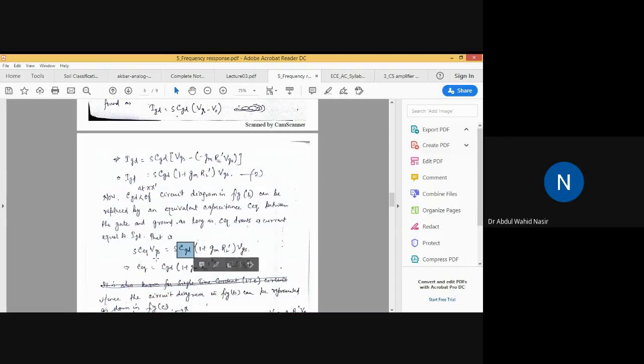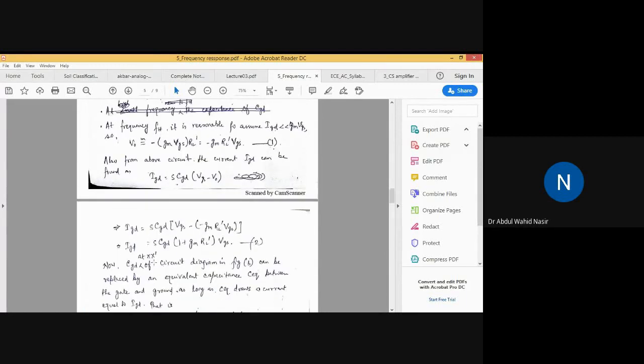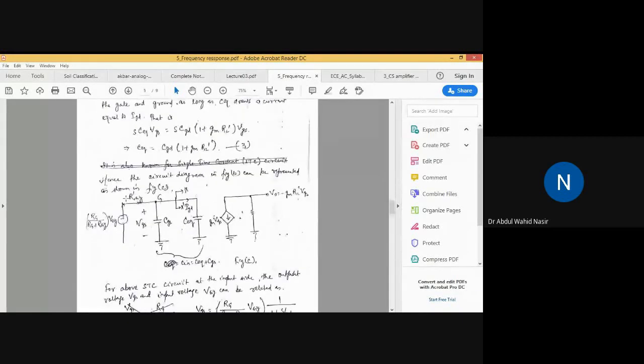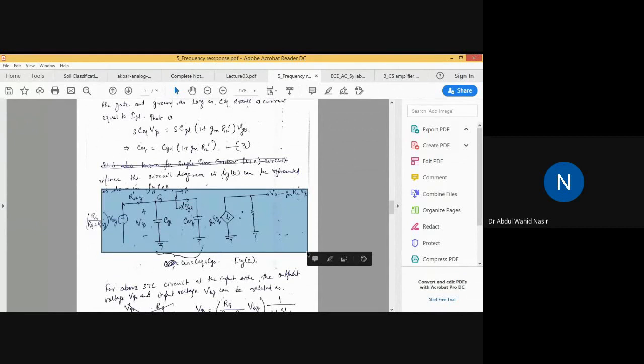We equate both currents, because both are IGD only, and using this relation we find C equivalent is CGD times 1 plus gm RL dash. Now substitute this capacitance in place of CGD, and you end up with this circuit diagram. This is the final circuit diagram from where we will be deriving the equation. Clear?